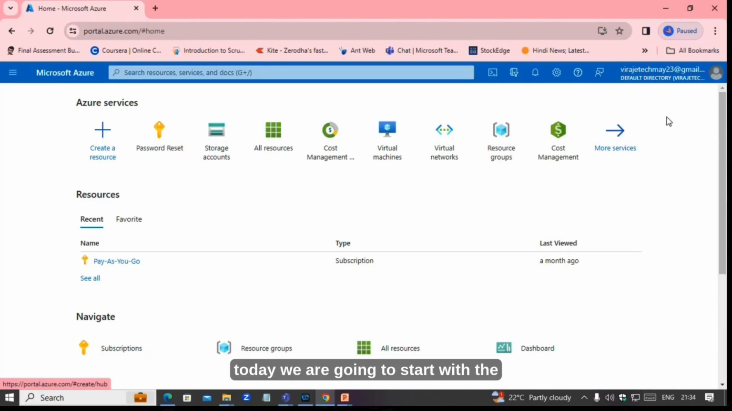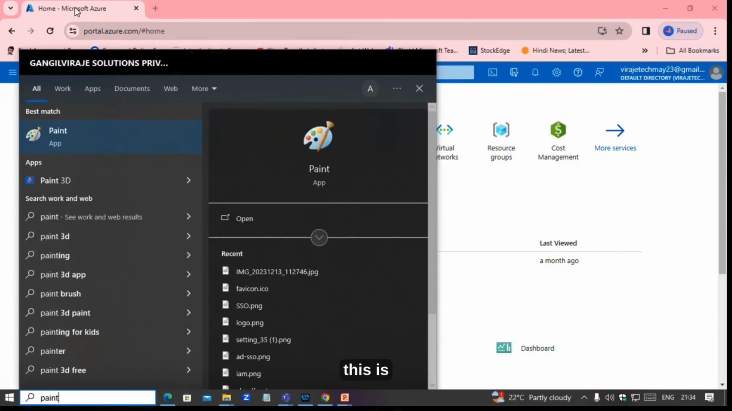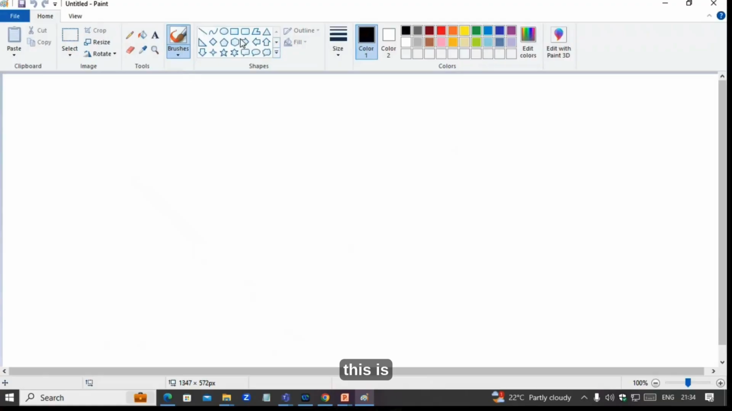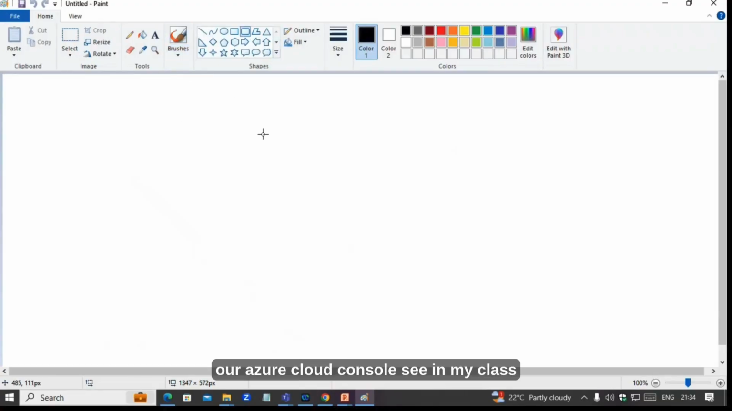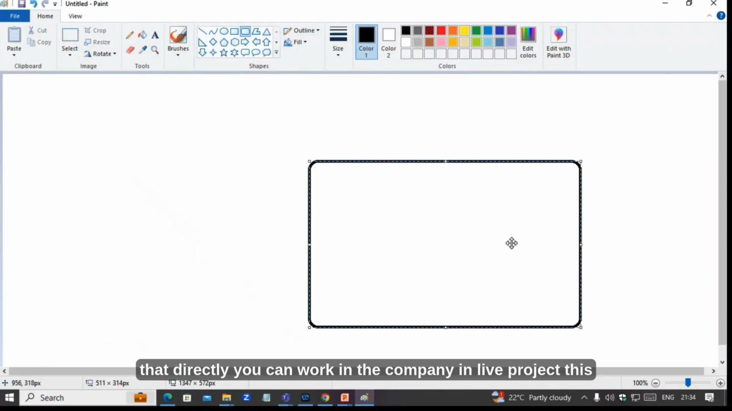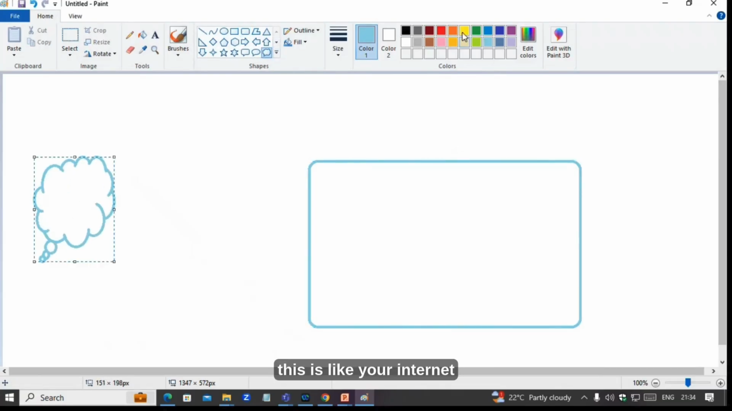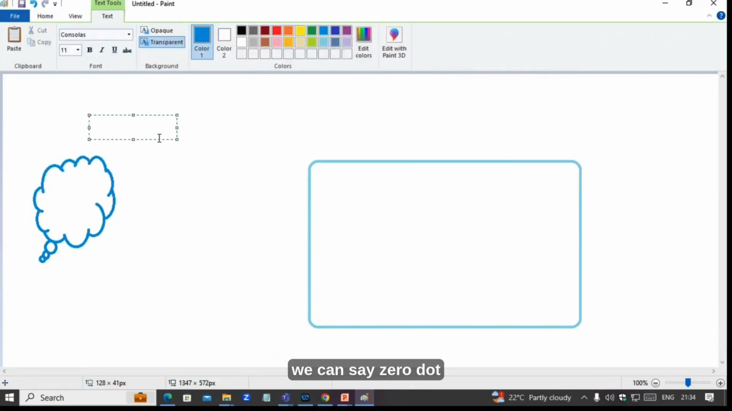So today we are going to start from scratch. Okay, so let's understand. This is our Azure Cloud Console. See, in my class, everything will be hands-on and use case study architecture based, so that directly you can work in the company on a live project. This is your Azure Cloud Console, and this is like your internet users.